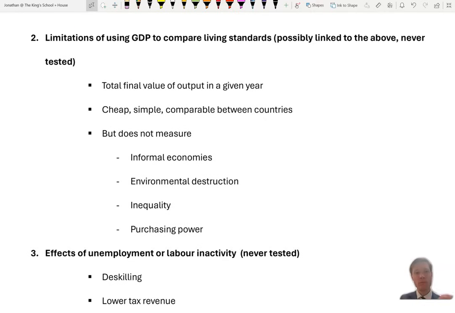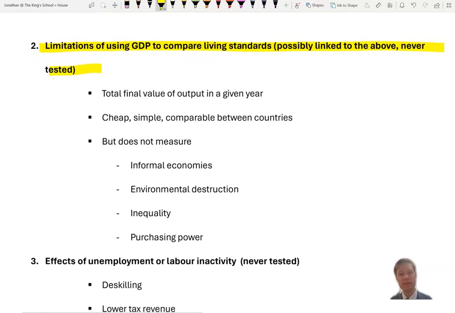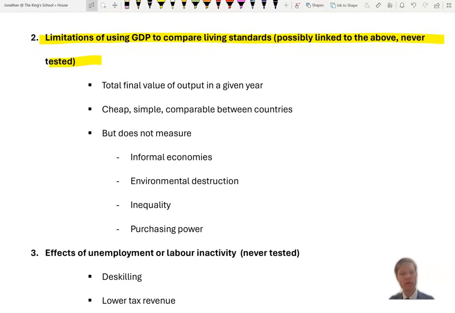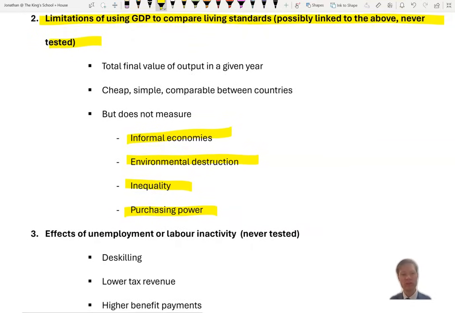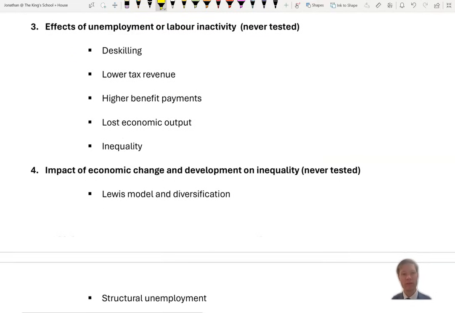Now, we know that these haven't been tested before, limitations of using GDP, so that could be a good call. The fact that GDP doesn't measure informal economies, environmental destruction, inequality or purchasing power, this seems directly relevant to development as well, and the fact that we need better measures. So that could be, for example, a 5-mark question, which could be on that data response.